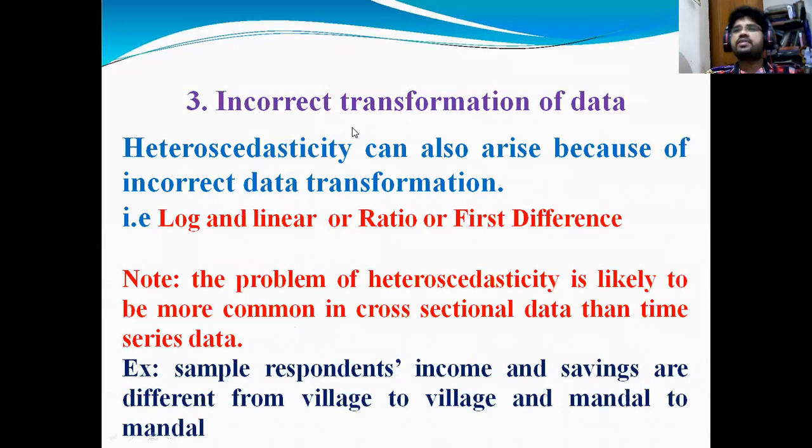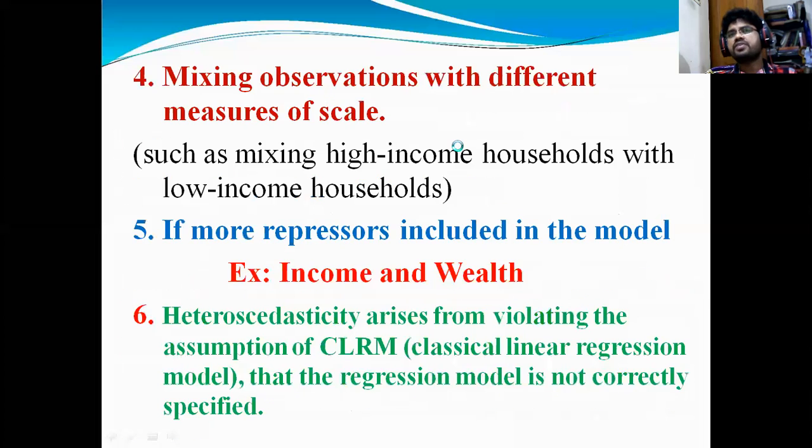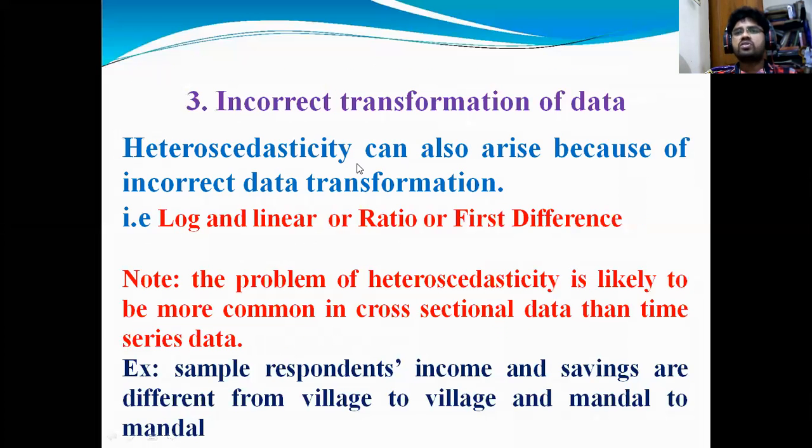How we transform the data is very important in the regression model when you are estimating the model. Heteroscedasticity can also arise because of incorrect data transformation, that is, log and linear, or ratio, or first difference. As I told you at the beginning, with multicollinearity and autocorrelation, in order to maintain similarity of all the variables, we need to transform all the variables into log form. For example, if you convert only one independent variable into log form and not the others, you will get a multicollinearity problem and a heteroscedasticity problem.